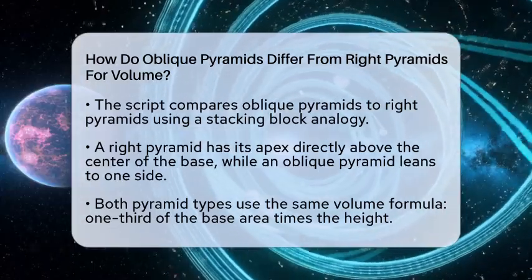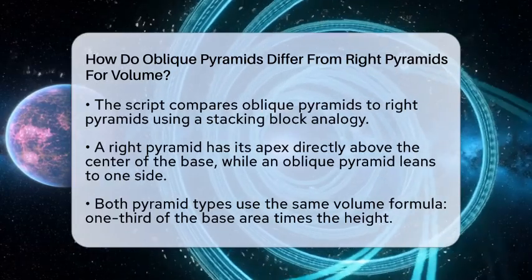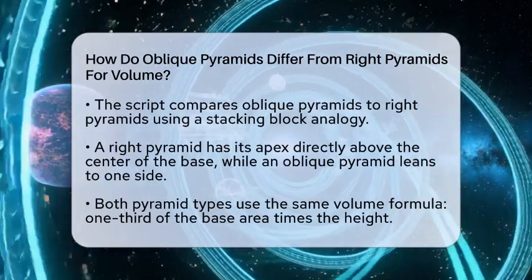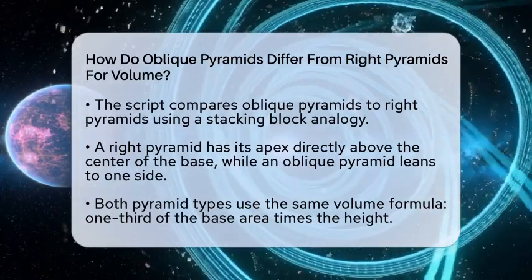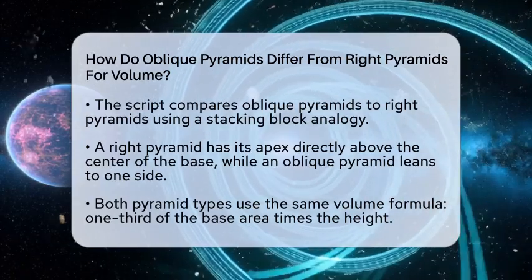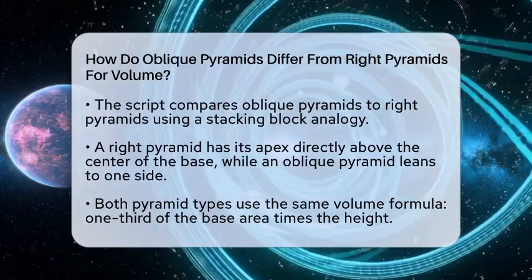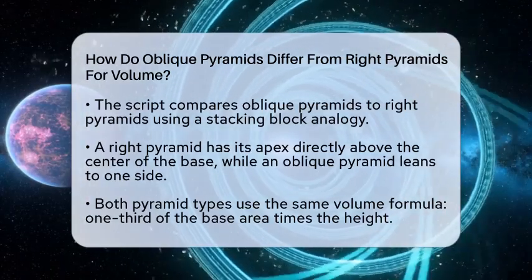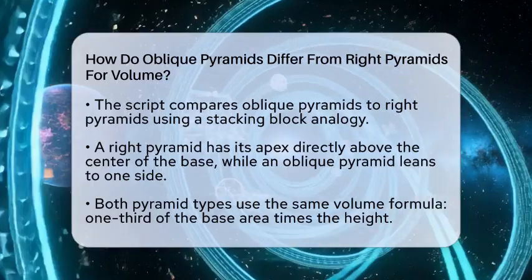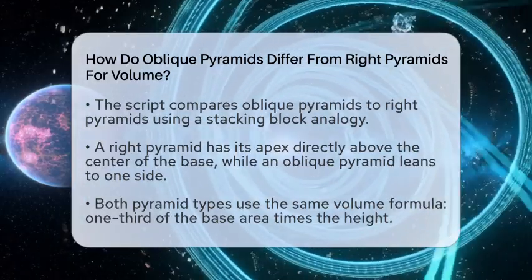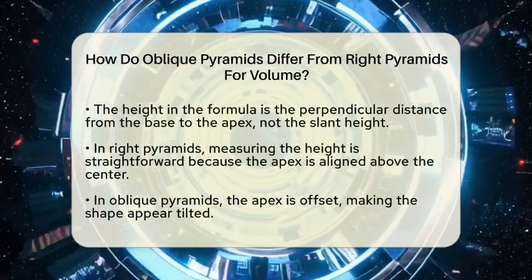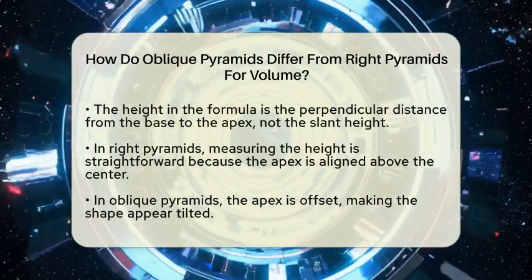Even though they look different, their volume calculations are surprisingly similar. Both types use the same formula. Volume equals 1/3 of the base area times the height. The key here is the height, which is the perpendicular distance from the base to the apex. Whether the pyramid is straight or tilted, this height stays the same for volume calculation.